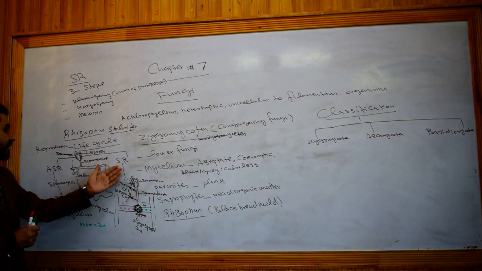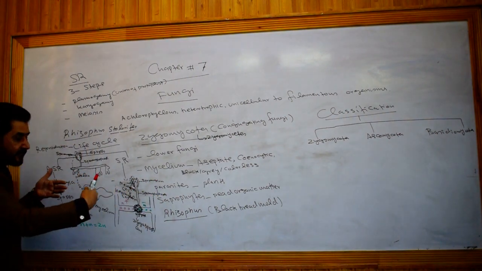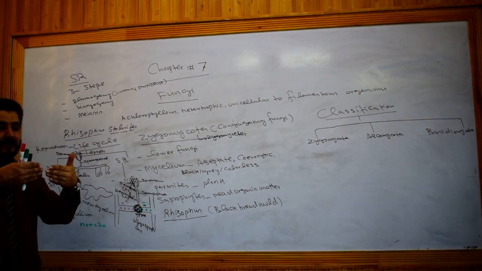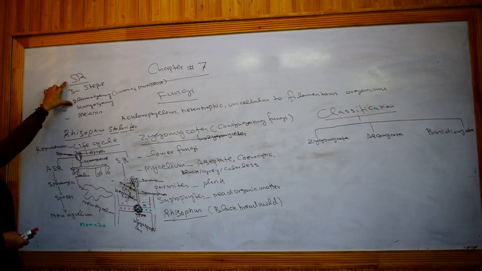In the sexual method of reproduction, the two opposite mating hyphae will come close to each other. They will dissolve the wall of contact. So this process is called plasmogamy, because this is the first step involved in sexual reproduction in fungi.